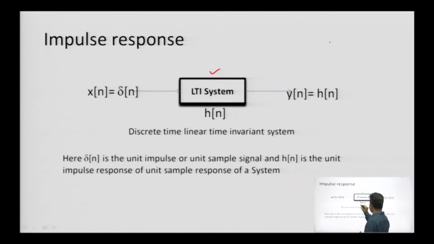This is characterized by h n, and this h n is defined as the impulse response, with a certain input linked to x n, where x n is defined as the impulse function delta n. This is the normal convention for representing the impulse signal. This particular scenario is known as the discrete time linear time invariant system.